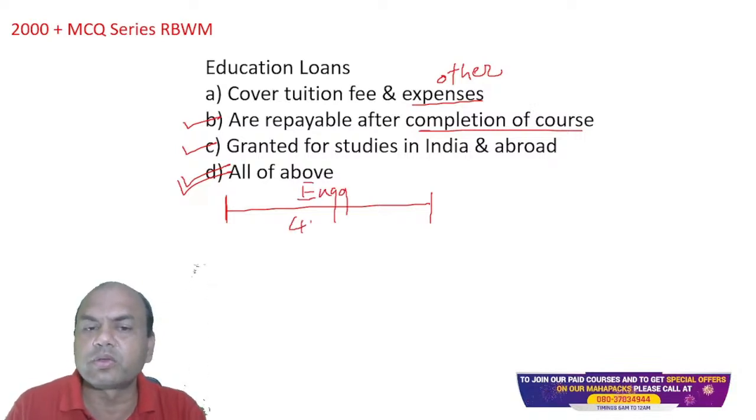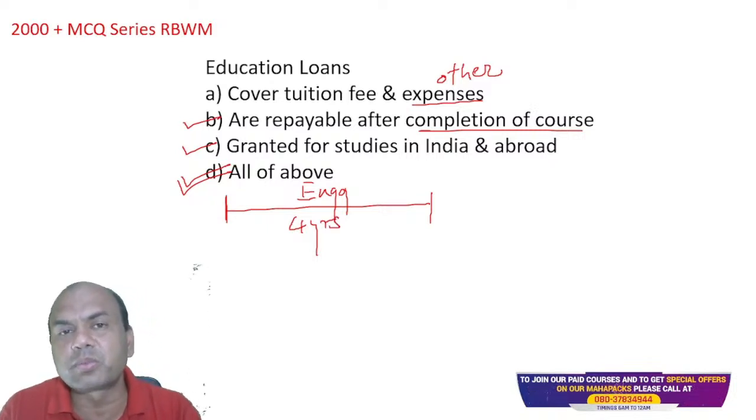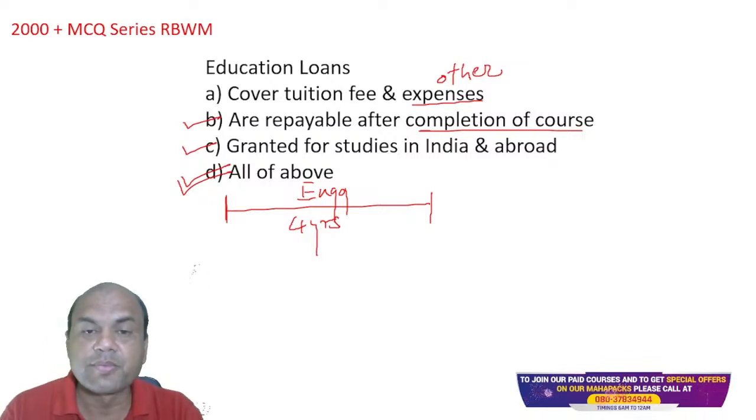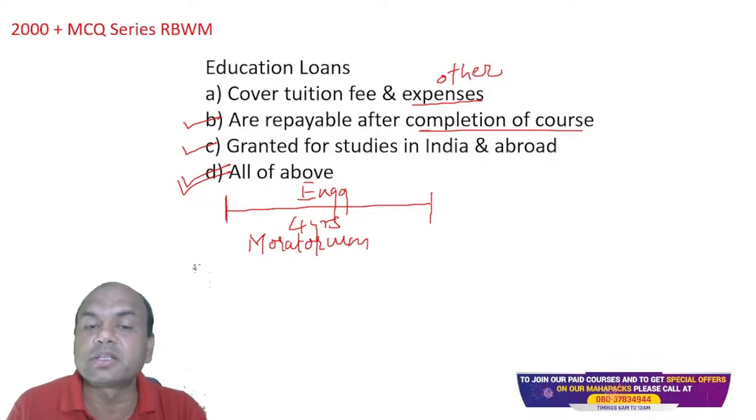Up to 4 years, this student won't be able to pay any interest or any EMI. This is known as the moratorium period. In this moratorium period, the student is allowed not to pay any interest or principal.